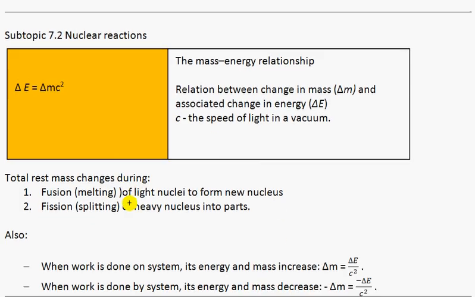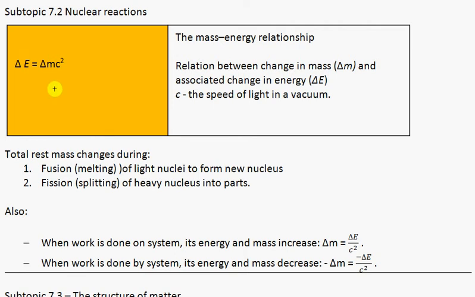Nuclear reactions. For subatomic particles, the total rest mass can change, and as a result the energy associated with this mass also changes, and the change of mass of the system and its rest energy are linked by this formula, where c is the speed of light. In which processes can the rest mass change? During fusion of light nuclei to form a new heavier nucleus, and during splitting of a heavy nucleus into parts.